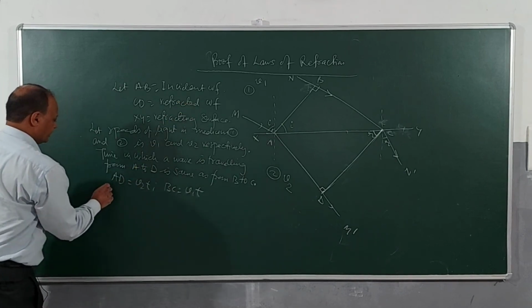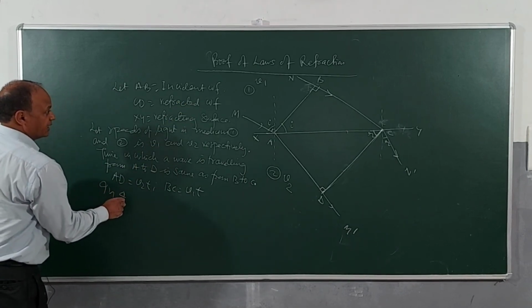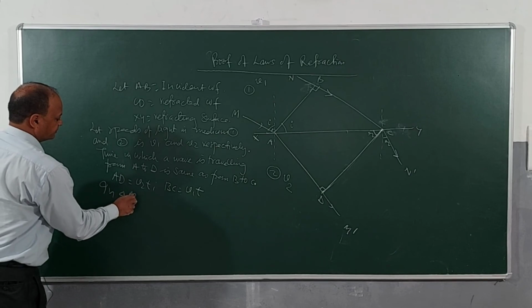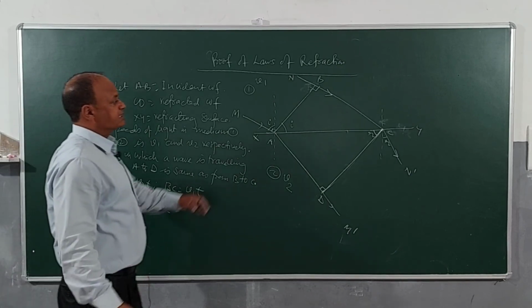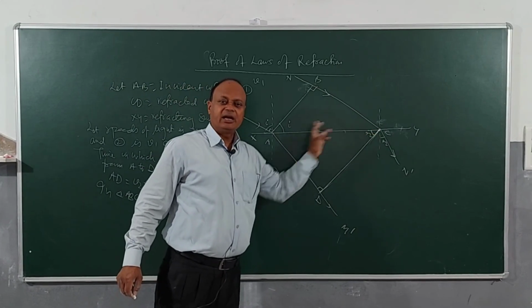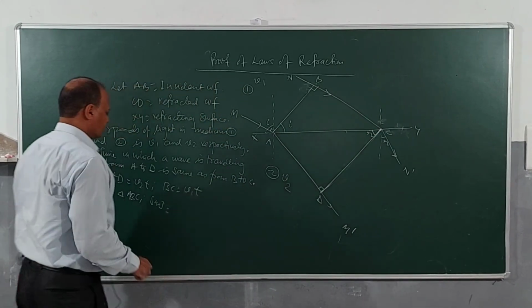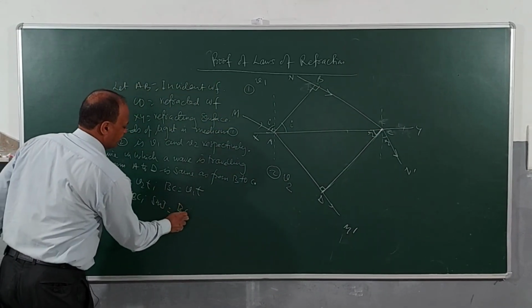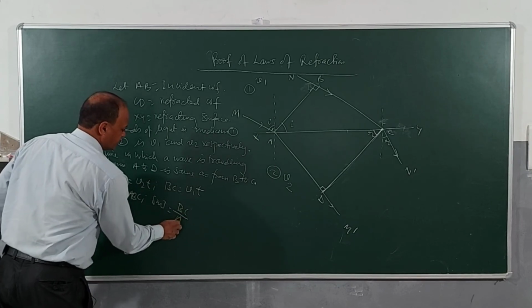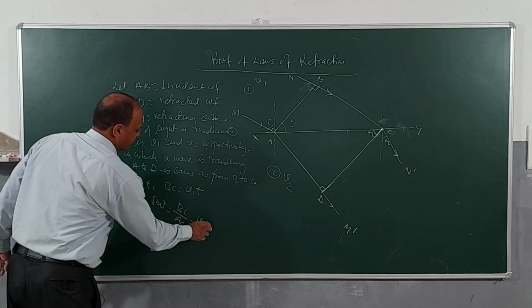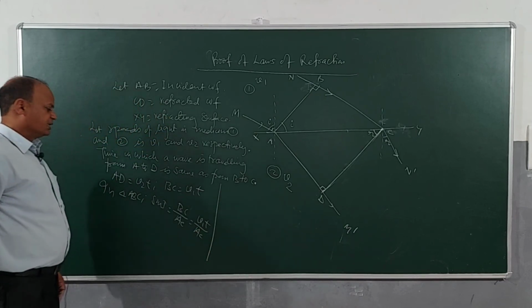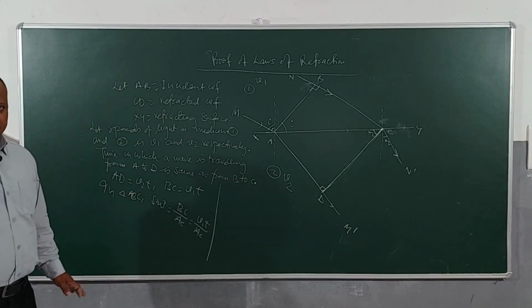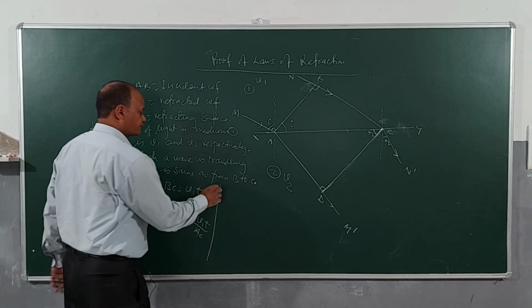If I use sin I in triangle ABC, how much is sin I? Sin I is perpendicular by hypotenuse, everybody knows. So BC divided by AC, and BC is V1T divided by AC. So this is what we got is the value of sin I. Clear?